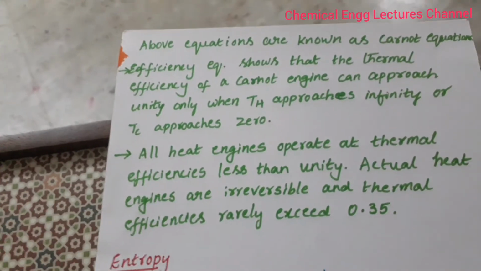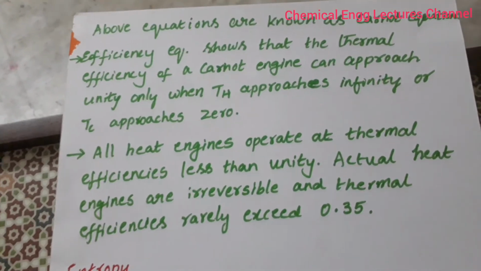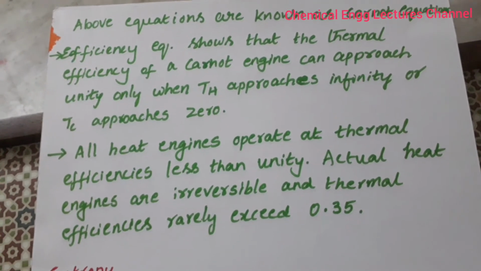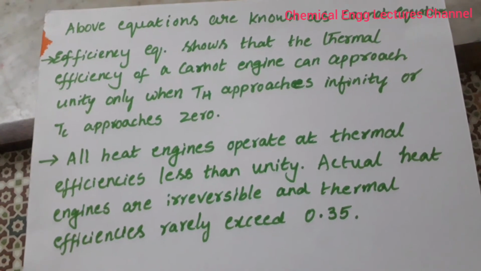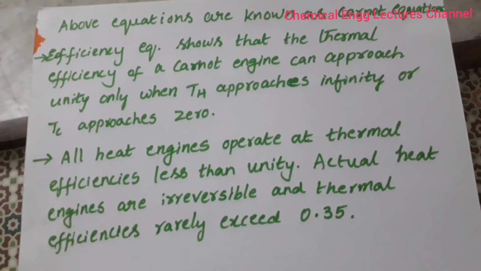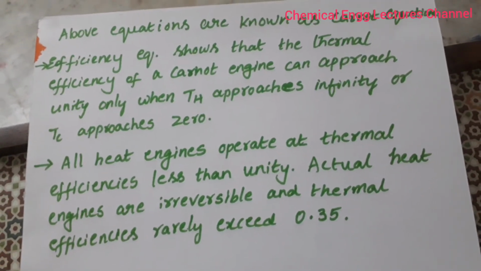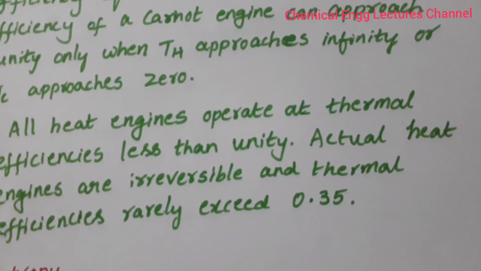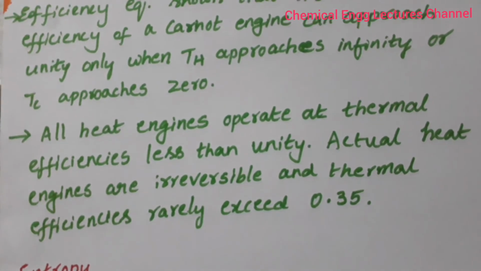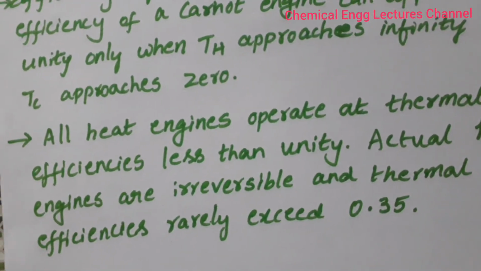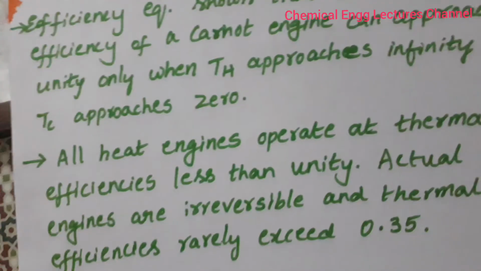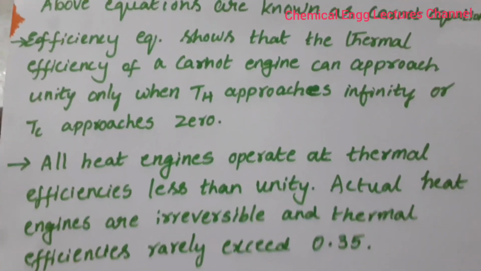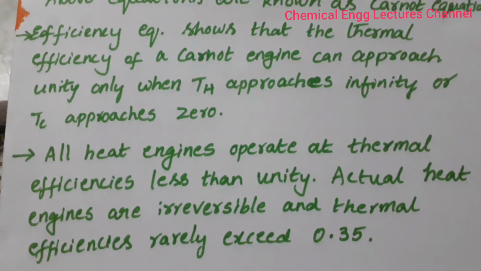So the efficiency equation shows that the thermal efficiency of the Carnot engine can approach unity only when TH approaches infinity or TC approaches 0. But it doesn't occur. All heat engines operate at thermal efficiencies less than unity. That means the actual heat engines are irreversible and thermal efficiencies will rarely exceed the value of 0.35. So that is about the thermal efficiency and how we can calculate the thermal efficiency based on the temperatures.